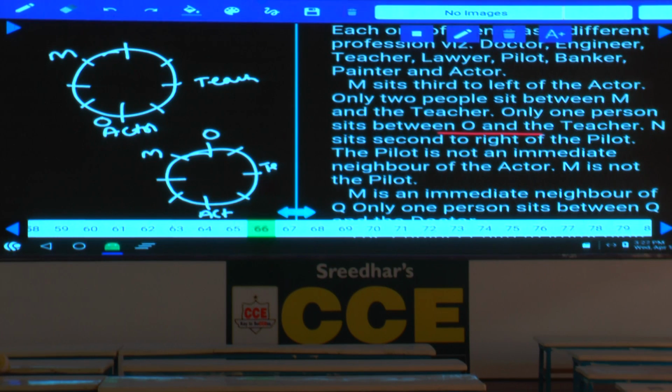Done with this? Then N sits second to the right of the pilot. N is seated second to the right of the pilot if pilot is here. And pilot is not an immediate neighbor of the actor. Pilot cannot be here. And pilot cannot be here. As pilot cannot be here, now we need to identify the position of this pilot. Now pilot cannot be in these 2 places.